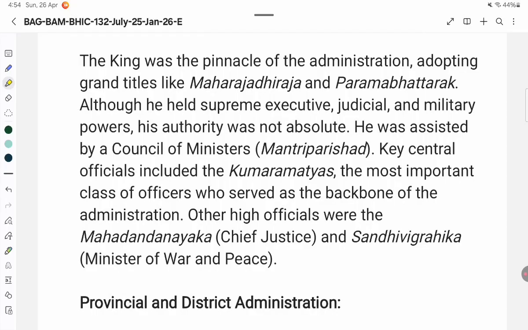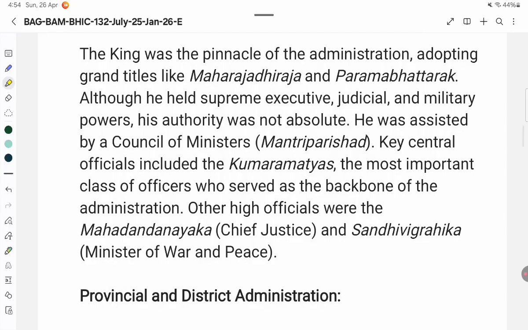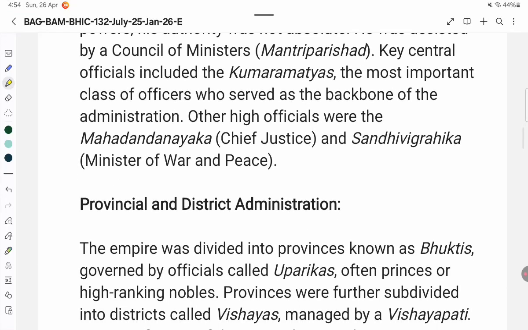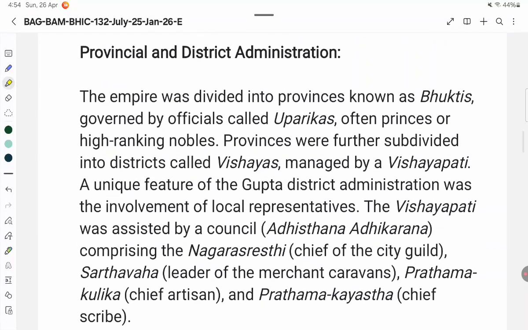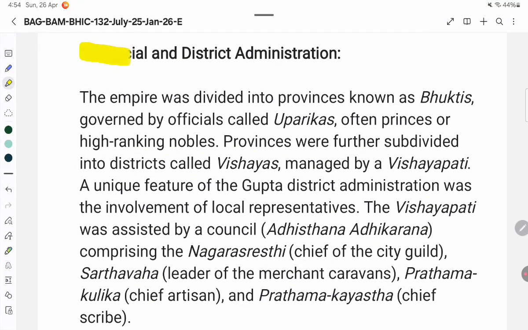Provincial and district administration. The empire was divided into provinces known as bhuktis, governed by officials called uparikas, often princes or high-ranking nobles. Provinces were further subdivided into districts called Vishayas, managed by a Vishayapati. A unique feature of the Gupta district administration was the involvement of local representatives. The Vishayapati was assisted by a council, Adhishthana Adhikarana, comprising the Nagarshreshthi, chief of the city guild, Sarthavaha, leader of the merchant caravans, Prathamakulika, chief artisan, and Prathama Kayastha, chief scribe.